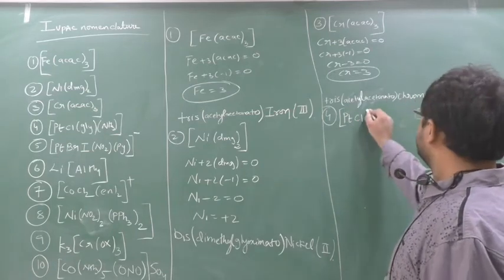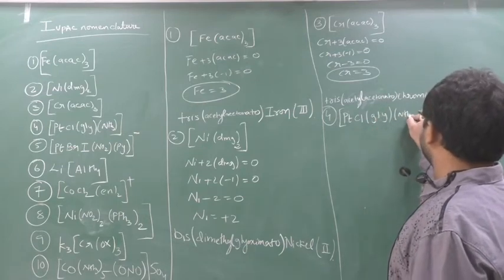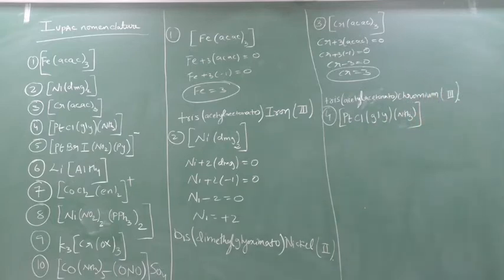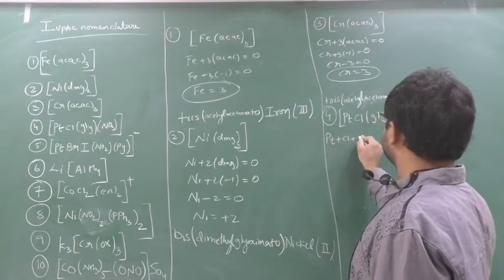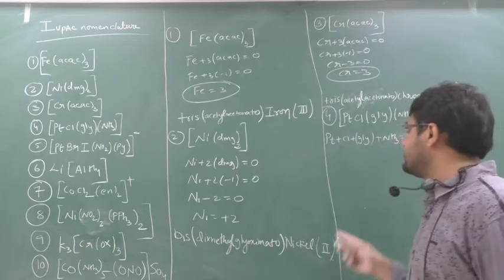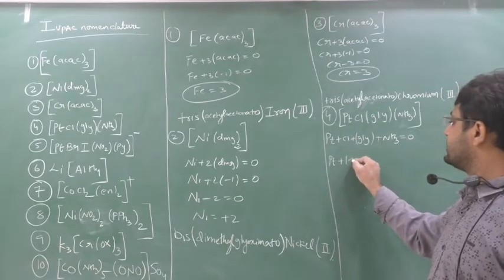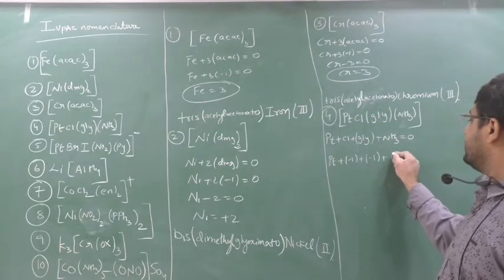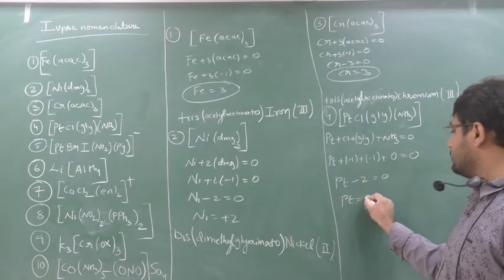The next is Pt Cl gly NH3. Yes or no? So this gly means what? Glyoximato. Understand? Glyoximate. So it will be how much, beta? Glyoximate is also an anionic ligand. So I'll put here Pt plus Cl plus gly plus NH3 equal to 0. Now glyoximate is a monodentate anionic ligand. So Pt plus minus 1, here also minus 1, neutral ligand ammonia 0. So Pt minus 2 equal to 0 and Pt is equal to 2.